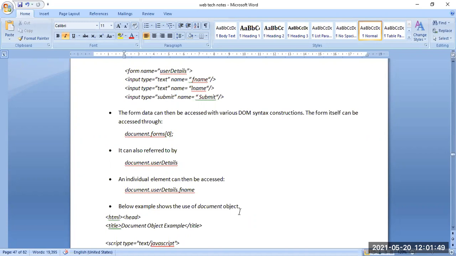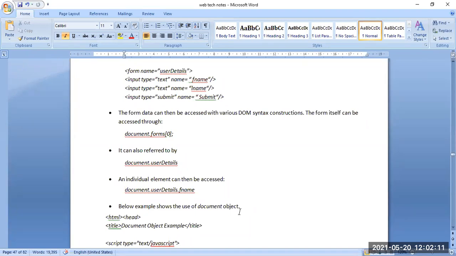We can access the reference of the total user details by using document.userdetails, and then we can access an individual element, a personal value, using document.userdetails.fname. So these are the things.